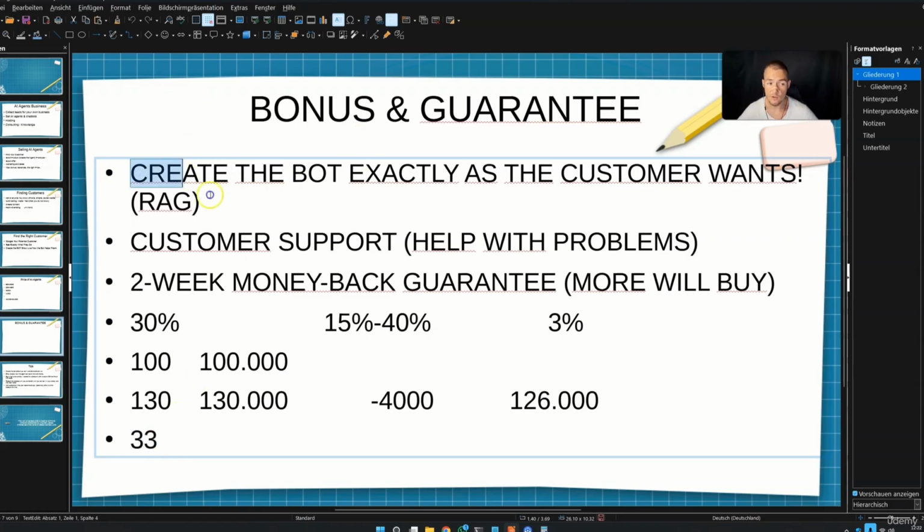So tell them, I can train this chatbot however you want. This chatbot will behave how you want it to behave. You will give them customer support. So you are here to help them with this chatbot, and you will send them the leads. They don't have to do anything themselves. Then the 2-week money back guarantee. This is the strongest point. 30% more people will buy. This makes mathematical sense. You will sell more even if some people want to have their money back.